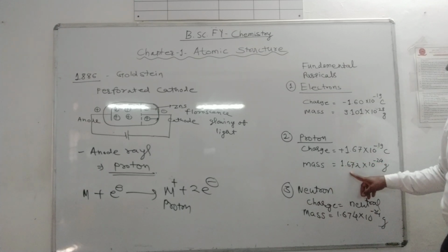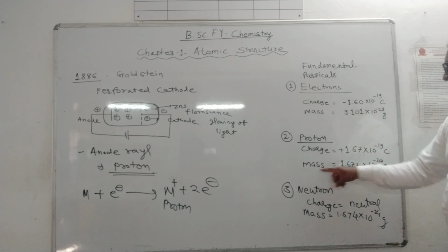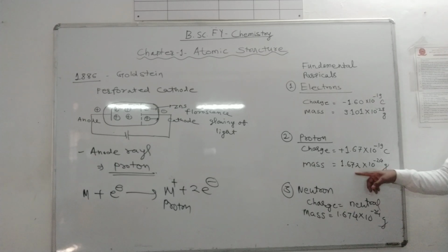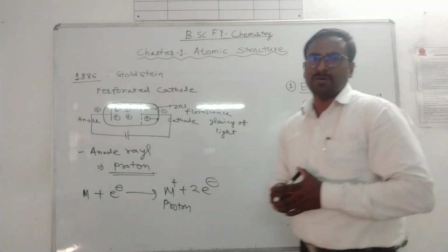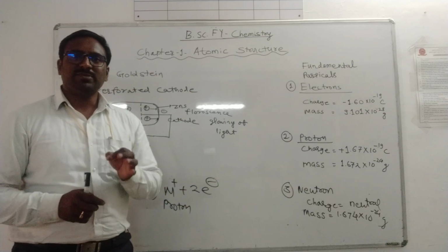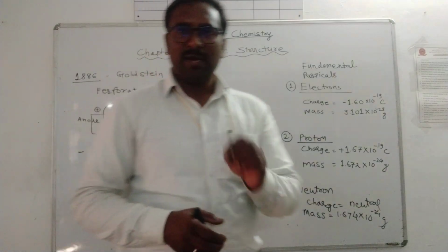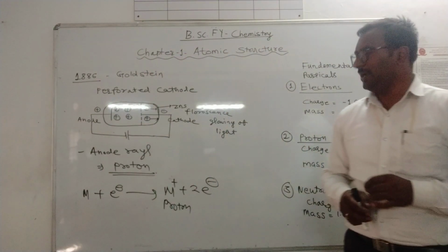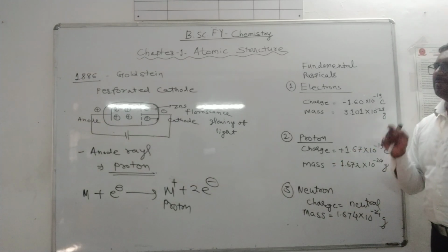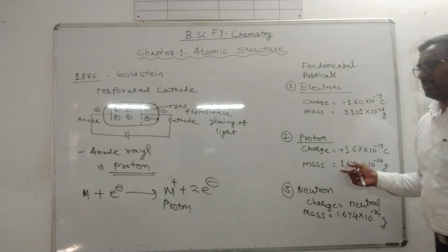In terms of mass, it is heavier than the electron. The electron has mass 9.1 into 10 to the power minus 28 gram, whereas the mass of the proton is 1.67 into 10 to the power minus 24 gram. The proton is slightly heavier than the electron, but has the same magnitude of charge, unit positive charge, and about one atomic mass unit of mass. This is about the proton.